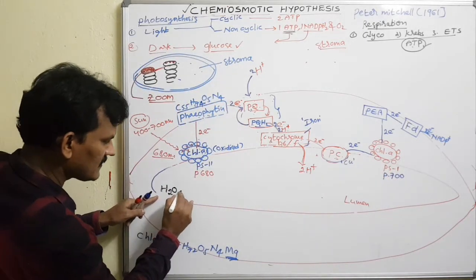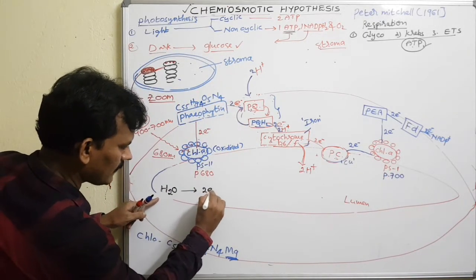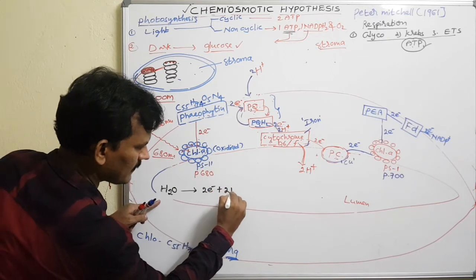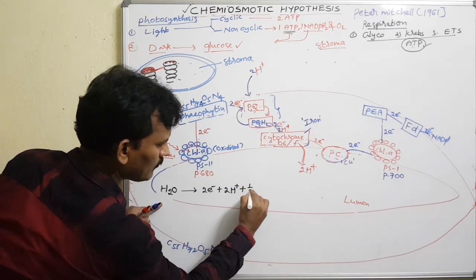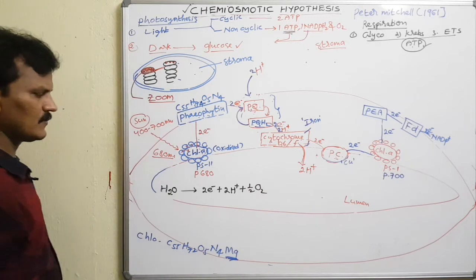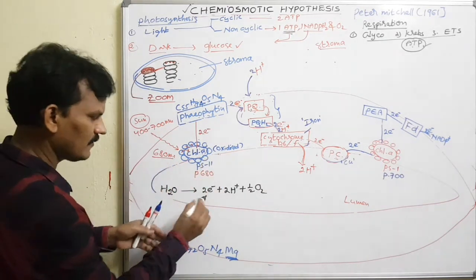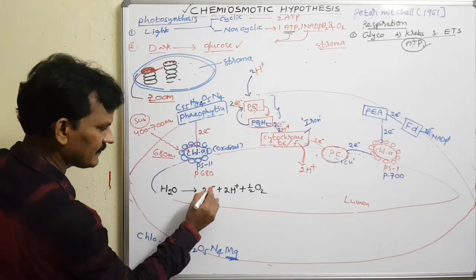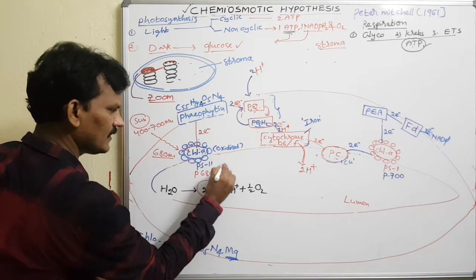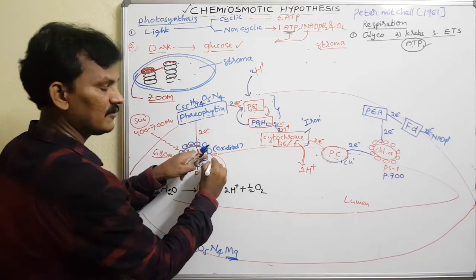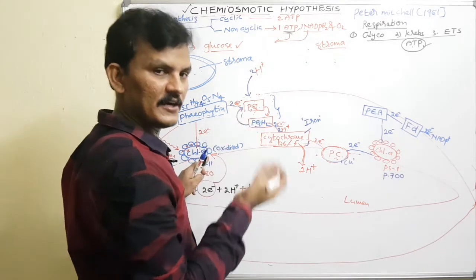This H2O molecule is split into 2 electrons, 2 protons and O2. It needs 2 electrons to get back to the reduced form. So these 2 electrons are given to photosystem 2. Now photosystem 2 gets into the reduced form.